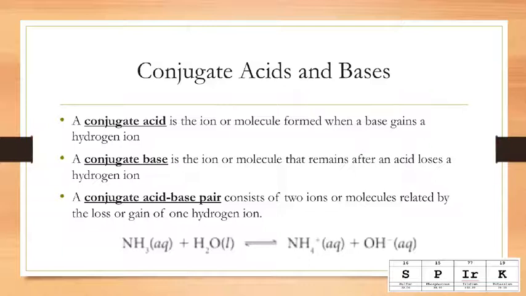So basically what that means is NH3 is our base. So we're going to call that B, which makes water our acid. And we've talked about before how water can be both an acid and a base. So when the NH3 gains a hydrogen, it's now its conjugate acid. So NH4+ is the conjugate acid, and OH- is the conjugate base. So NH3 and NH4+ are the conjugate acid-base pair, and H2O and OH- are the acid and conjugate base pair.